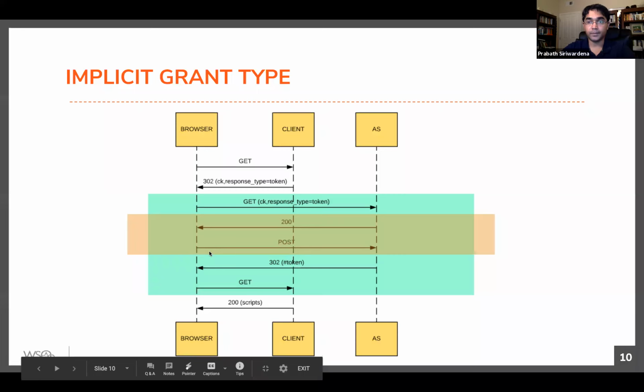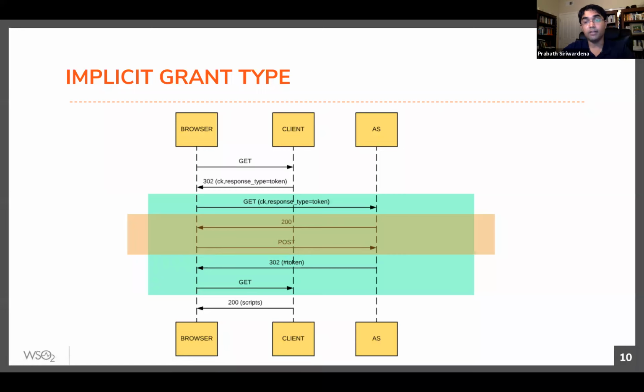Now, what are the issues here? One issue is, since we have the access token in the URI fragment, which is in the browser address bar, it will go into the history of the browser. So anyone having access to the history of the browser can see it. The other issue is, since you pass this in the browser address bar in the URL itself, sometimes these things can be logged into the audit logs.